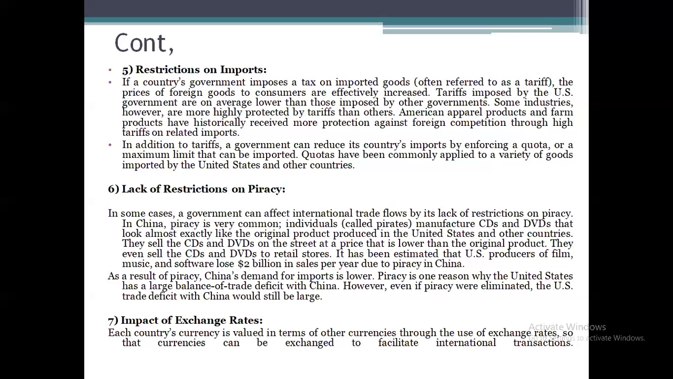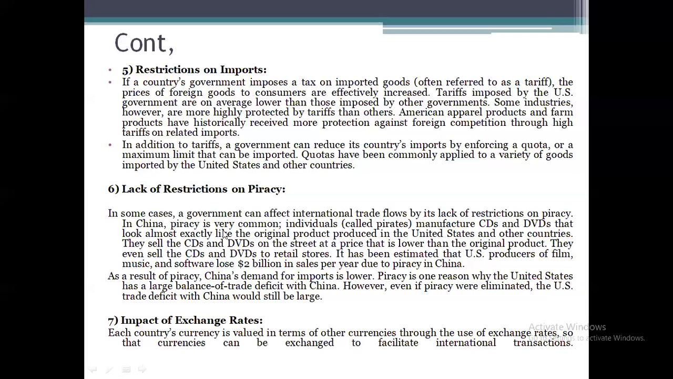Next, lack of restrictions on piracy. We already know that piracy is nothing but duplication of the product. Even that may influence foreign trade, when there are no proper rules and regulations framed by the country for the control of piracy of products. That is, in some cases, a government can affect international trade through its lack of restrictions on piracy.